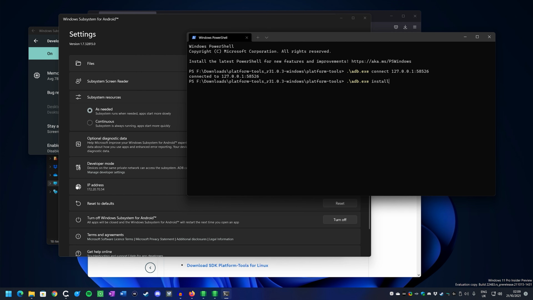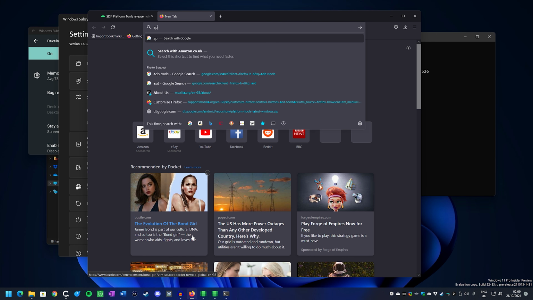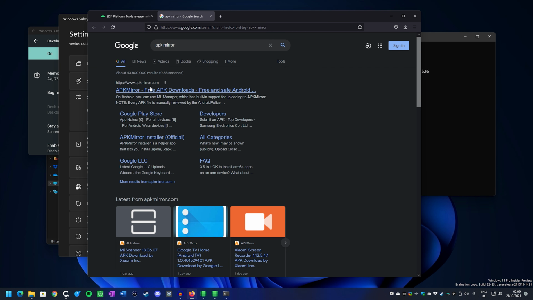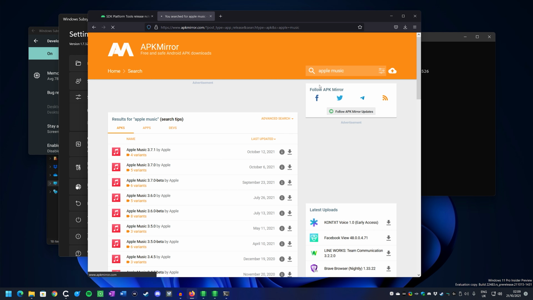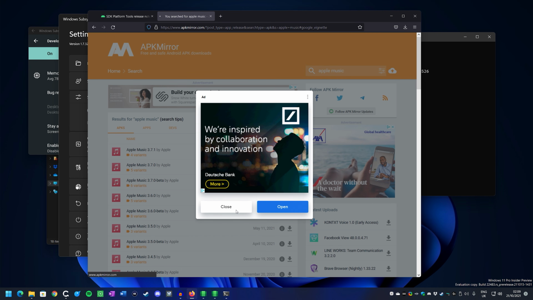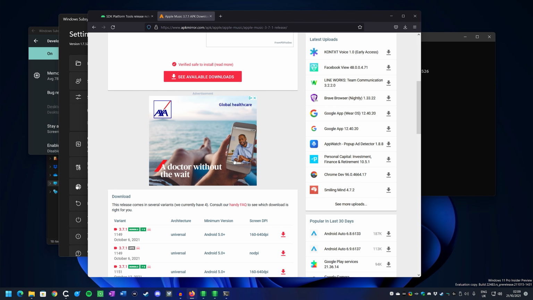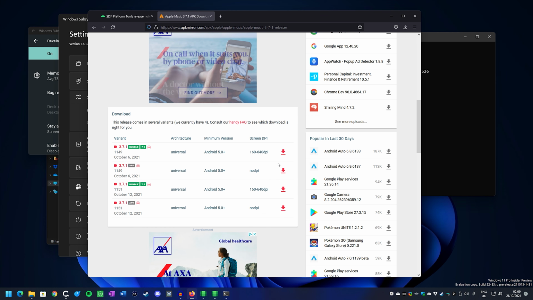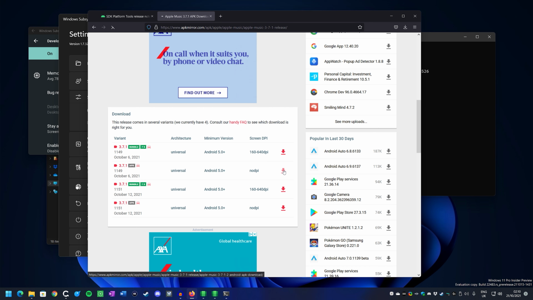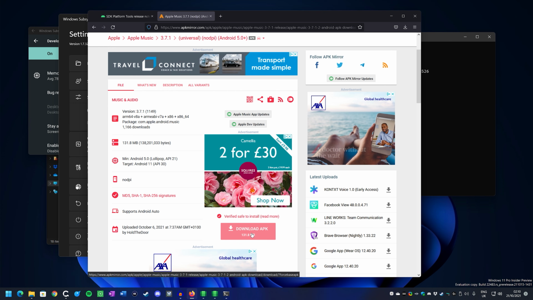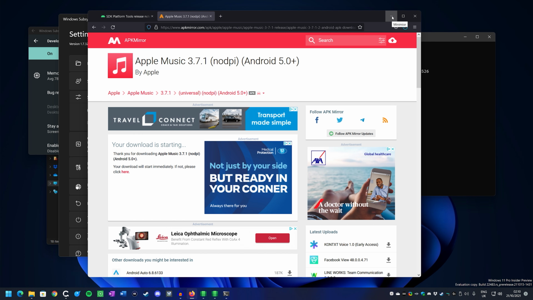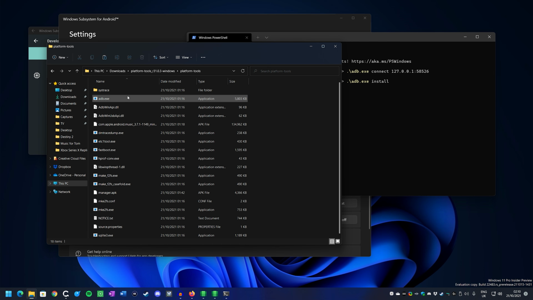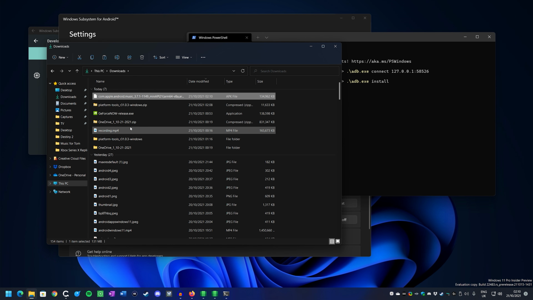So now you can do adb install, and this is where you need to basically go and download your app. So you can go to somewhere like APK Mirror. We can go ahead and look for Apple Music. We'll go ahead and hopefully get past all these ads, and we will download whatever the latest version is. So we'll download this version. We'll download the APK. We'll save that. So once you download these APK files, they will obviously go into your downloads section. We'll go back into there.